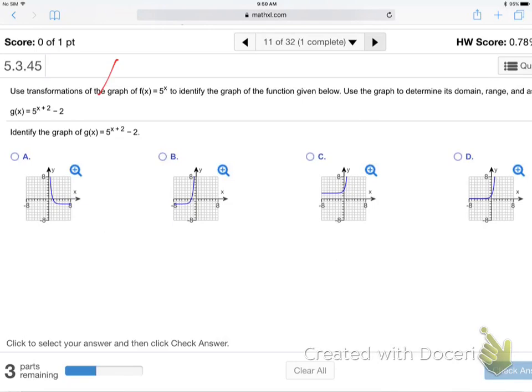Okay, I can try that one. 5 to the x plus 2 minus 2.